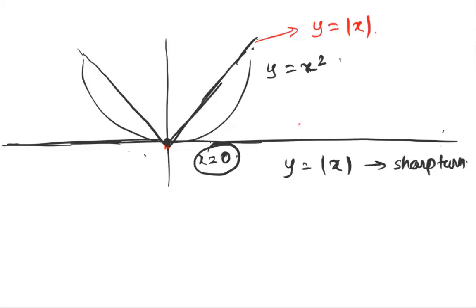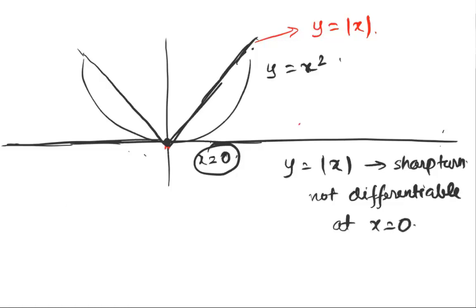Now suddenly it's become sloped like this. Any curve that suddenly changes its slope is not differentiable at that point, which means that y is equal to mod x is not differentiable at x is equal to 0, whereas y is equal to x square is a smooth curve, which means that it was differentiable.